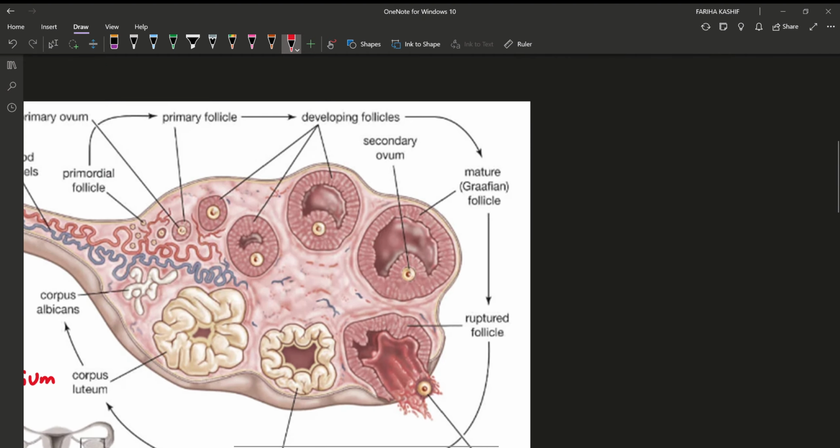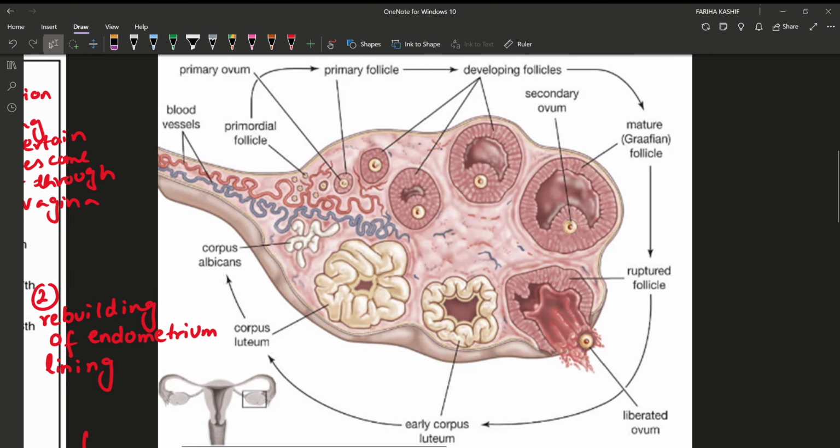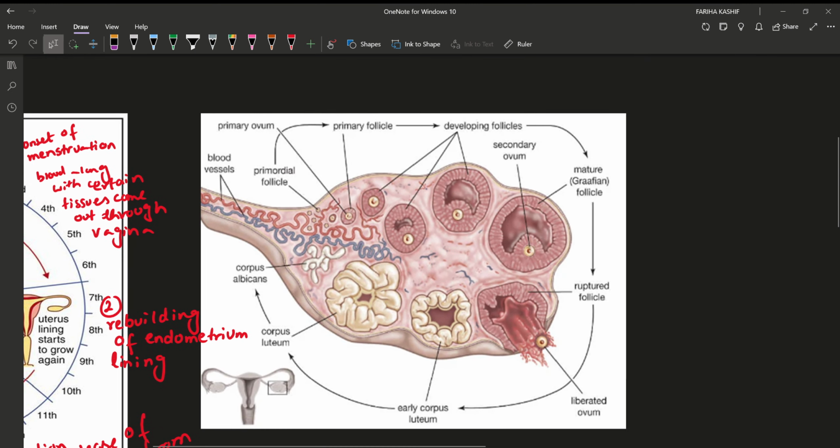Now, what happens in the ovary in this menstrual cycle each month? As we studied earlier, in the video related to the female reproductive system, in the ovary at the time of birth, 70,000 potential egg cells are present. Yes, we studied it earlier.